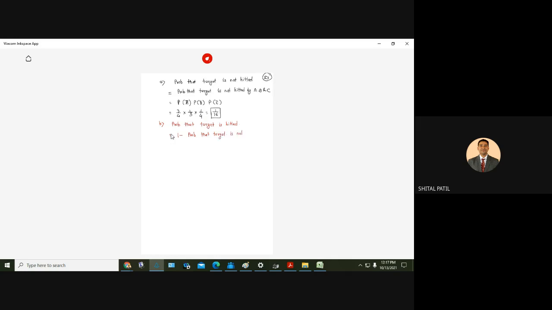We have to find it in this way. This is the probability that target will be hit.